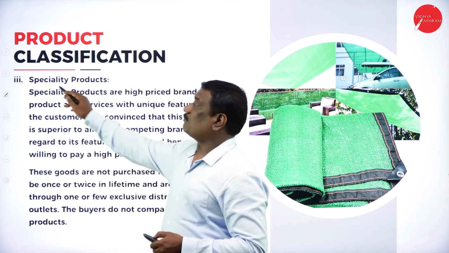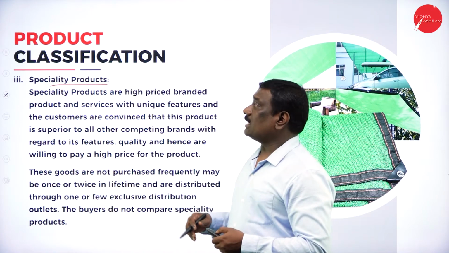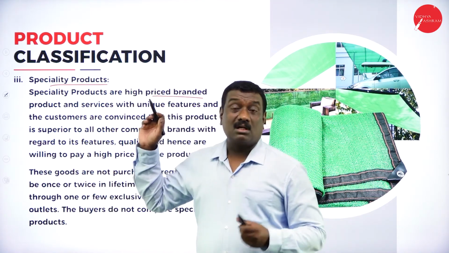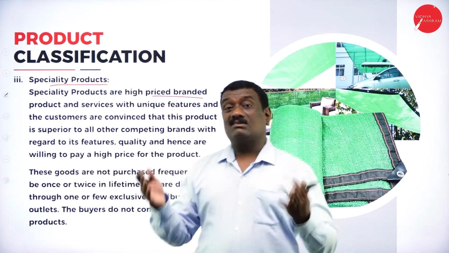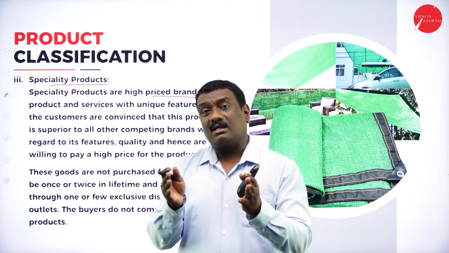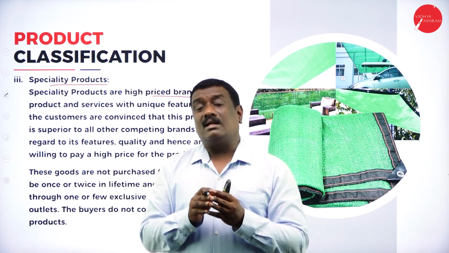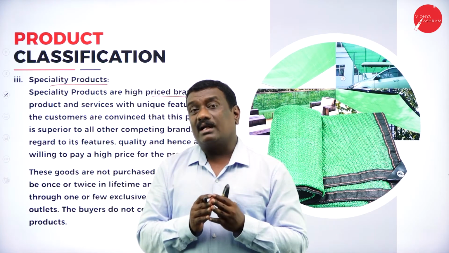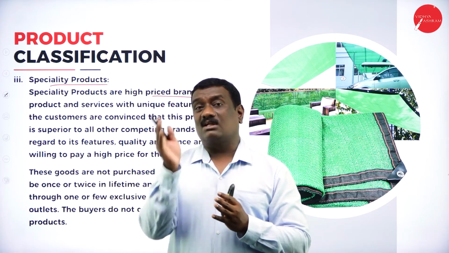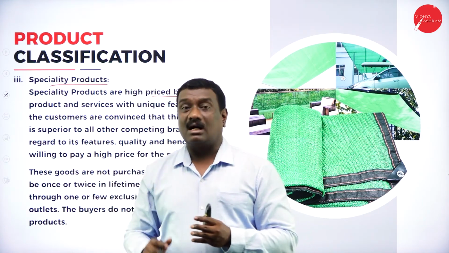Now coming to the next type of products under consumer products, we have the specialty products. These are highly priced branded products. Specialty products, the name itself says, something special in it. When there is something special, automatically it cannot be an ordinary product or a middle level product, right? It is a very high quality or superior product. Automatically when it is superior and has special features, the quality and the price also will be very high, right?